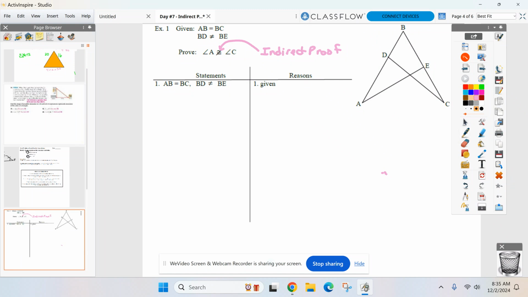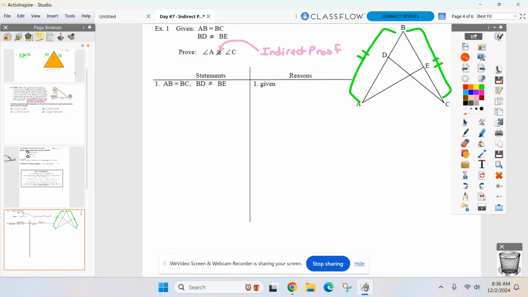Notice something in the givens too. We've never had that in the givens, right? BD not equal to BE. We do have AB equal to BC, so let's act like we've done proofs before and mark it on our diagram. There's a lot of things I'm not changing here. However you want to mark AB congruent to BC.